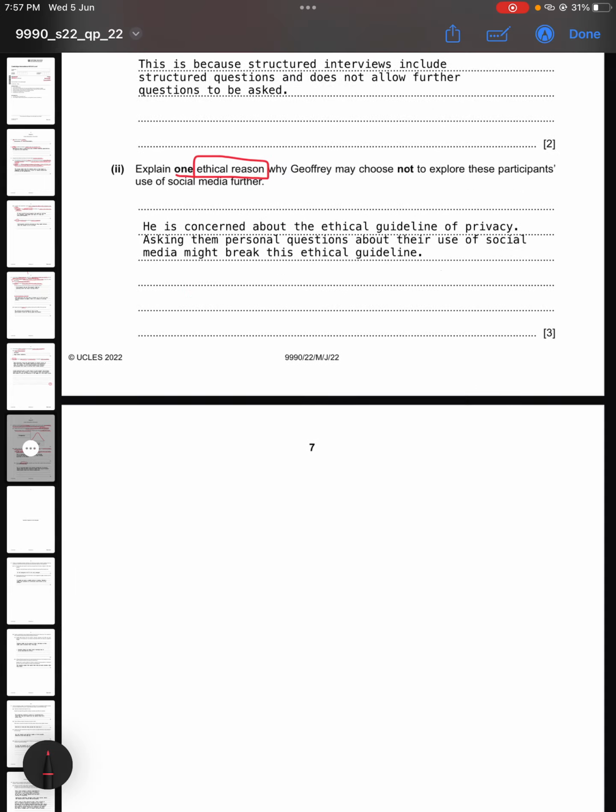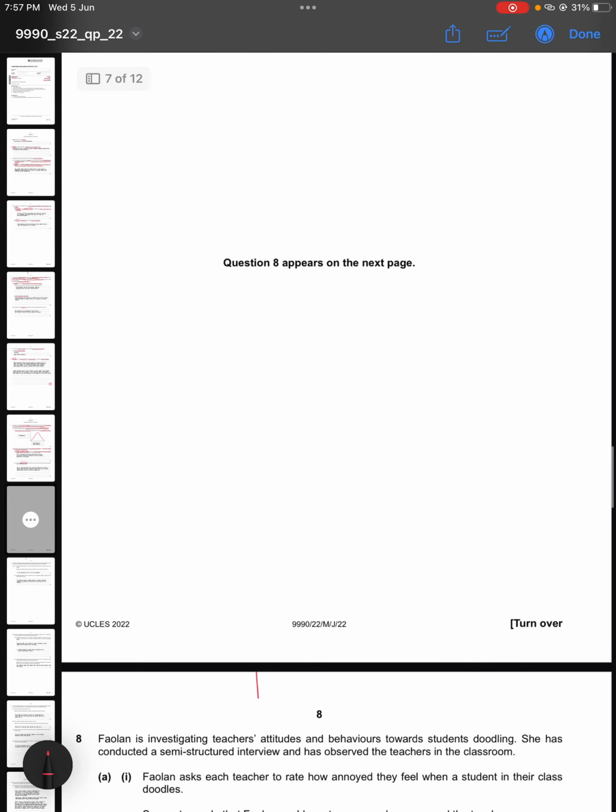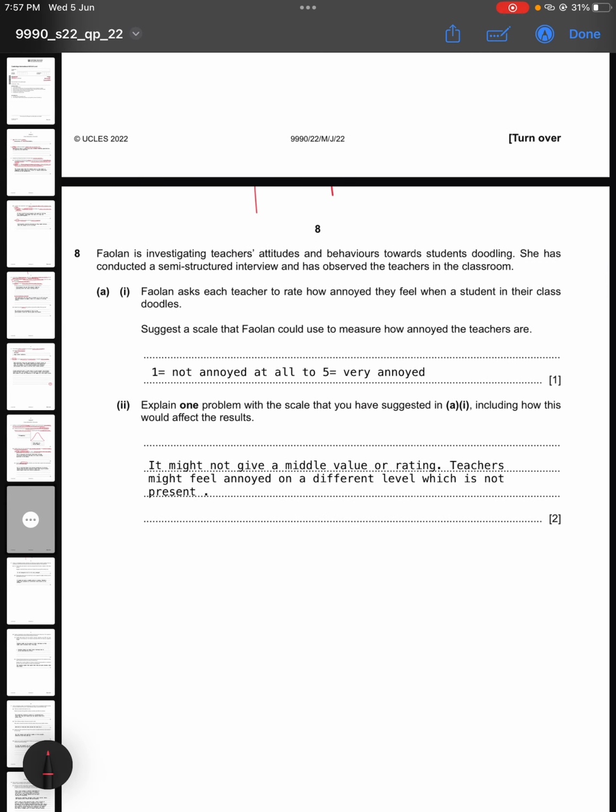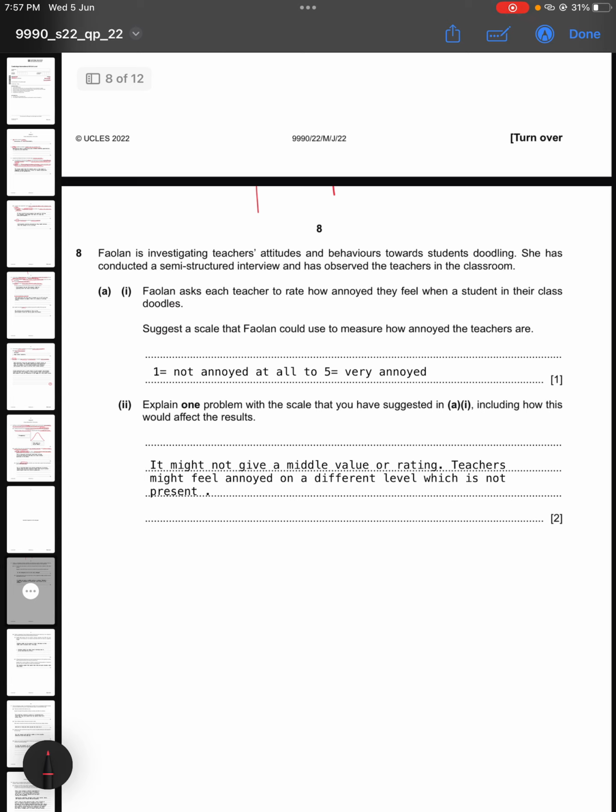Now question number 8 says, Felon is investigating teachers' attitudes and behavior towards students doodling. She has conducted a semi-structured interview and has observed the teachers in the classroom. Felon asks each teacher to rate how annoyed they feel when a student in their class doodles. Suggest a scale that Felon could use to measure how annoyed the teachers are.